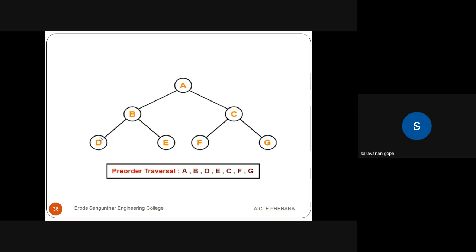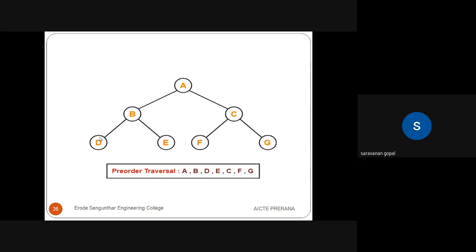We go for the right side. So right side of A, root node. Right side of A is C, F, G. So go for C, F, G side. C is the root node of F and G. So first visit the root node C. So we visit the C. Then we go for F. And then left side. And we go for right side of G. This is the procedure of pre-order tree traversal.